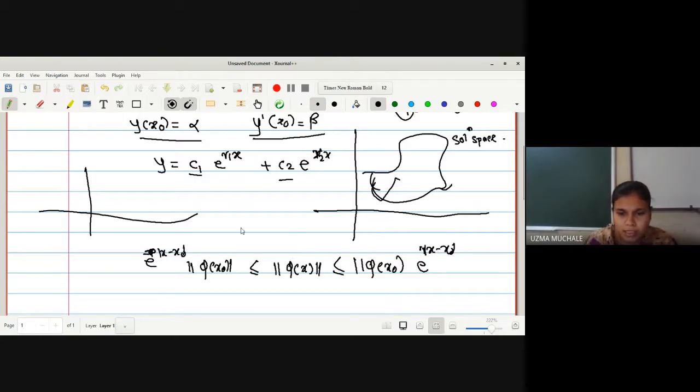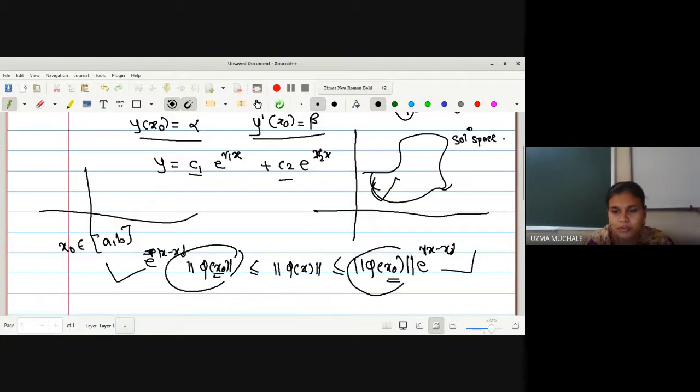So this type of theorem we have studied in differential equations. What do you mean by this equation? This x naught is a particular value from the given interval. What is x naught? X naught belongs to, suppose, a closed interval AB. So at some particular point, we are going to find the values of the function phi. What is phi? Phi is a solution of the given differential equation.